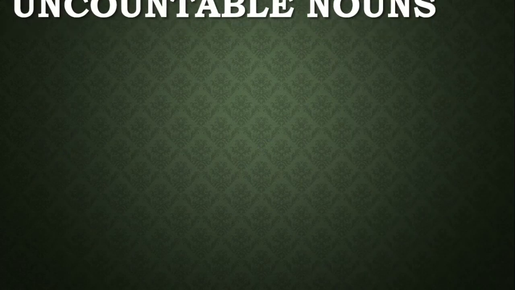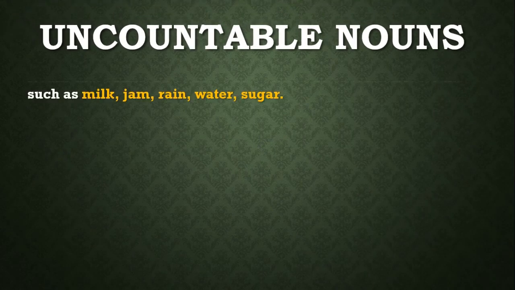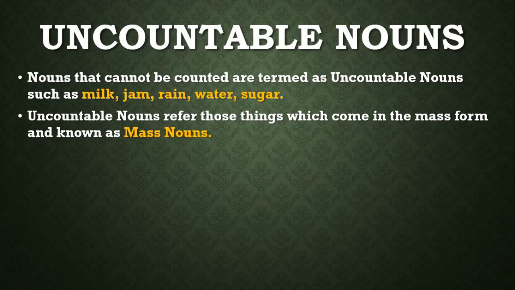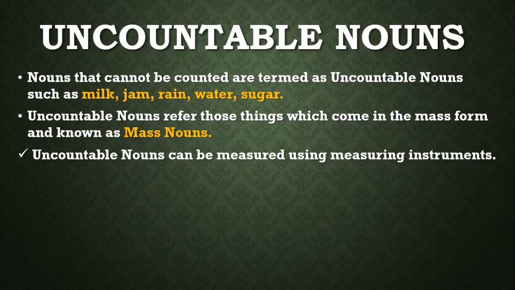On the contrary, we have uncountable nouns. These are nouns which cannot be counted at all, like milk, jam, rain, water, sugar. For their measurement, we have some measuring instruments, and these uncountable nouns are also known as mass nouns because they come in the form of mass, in huge form or abundance, like a glass of milk.